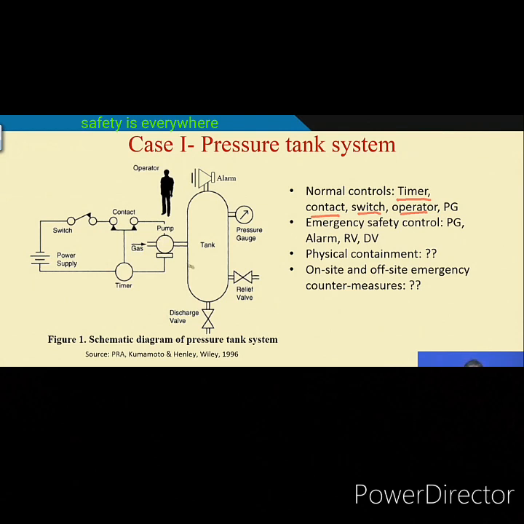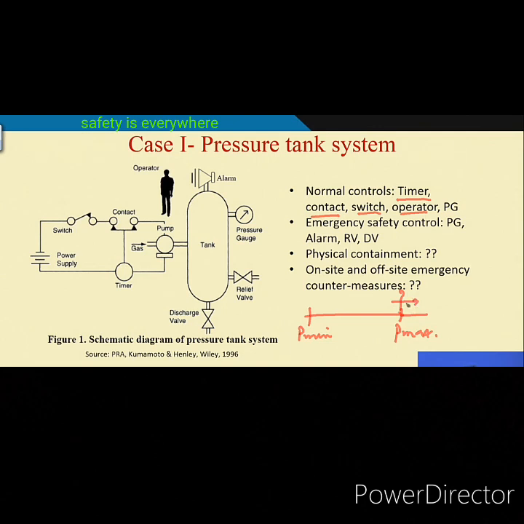Now, what happens in normal operation? Suppose the design pressure is this, P min, and this is P max. So long as it is within this range, particularly from the safety point of view, within P max, fine, this is under normal. But because the pump is getting commands from many things, there can be failure of so many components. So what will happen? There will be a case when your pressure may exceed to this side.